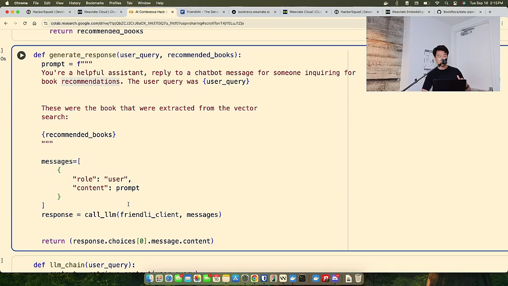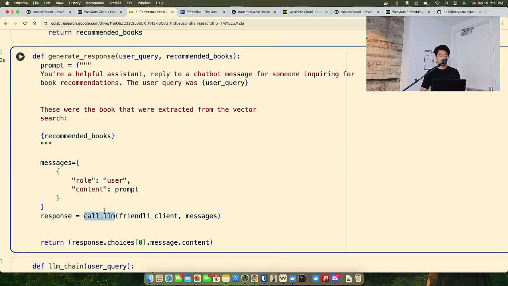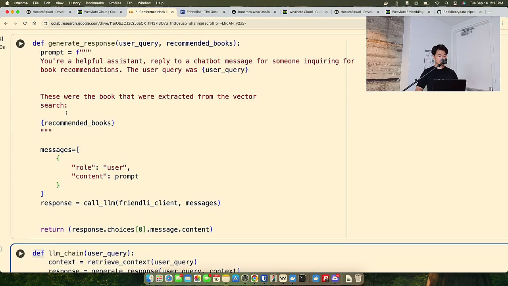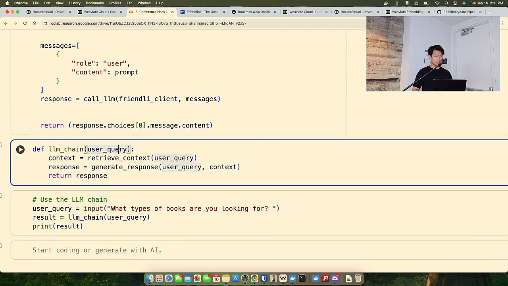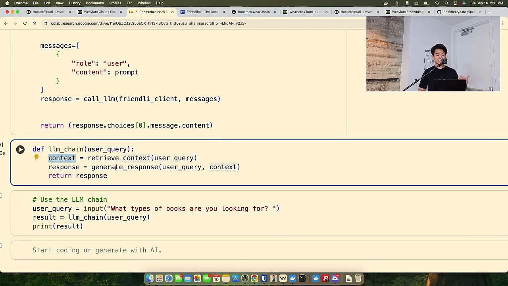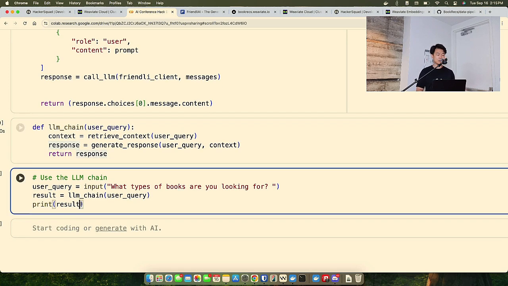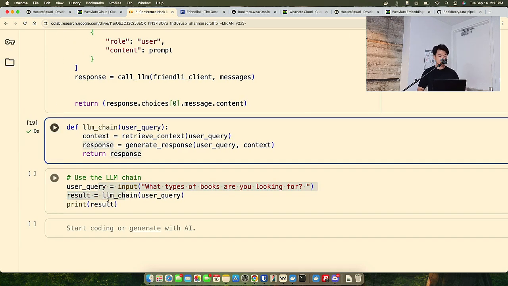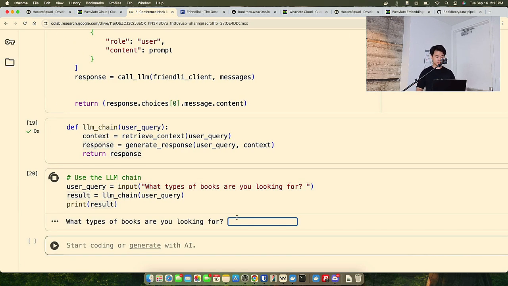What this is going to do is allow us to pass in the Friendly client, pass in any messages that we care about, and then call the LLM function, which calls the OpenAI client, which points to the Friendly API endpoint. So let's go ahead and run generate response. And finally, we can build out the LLM chain. That's just a function that will take the retrieved context and pass it into the generate response function. The generate response function takes in the user query, and then finally we return the response and we print it out. That's what this is down here. Did I run this? I did run it. Let's run this guy. Okay, what types of books are you looking for?